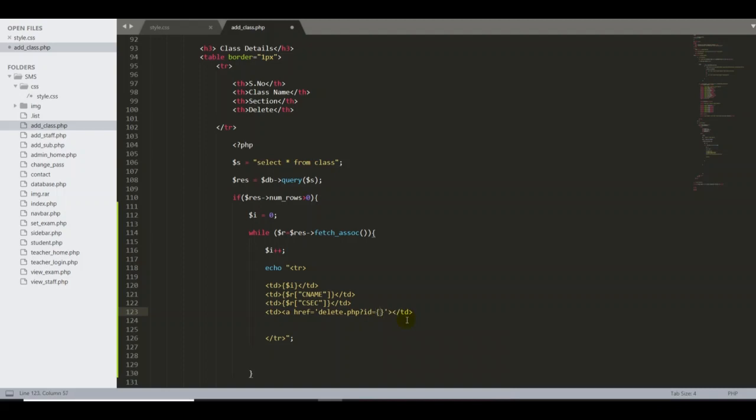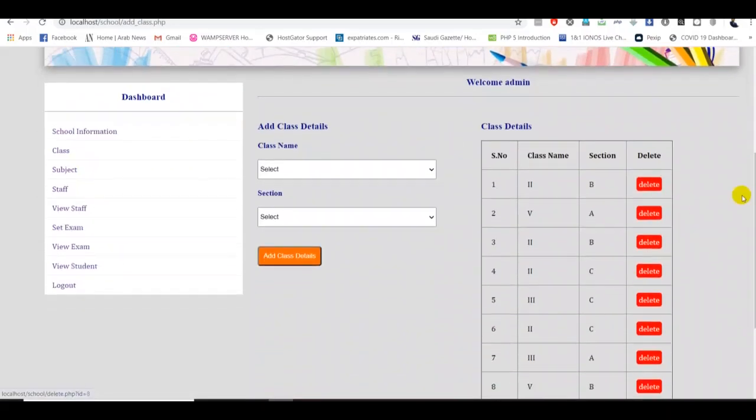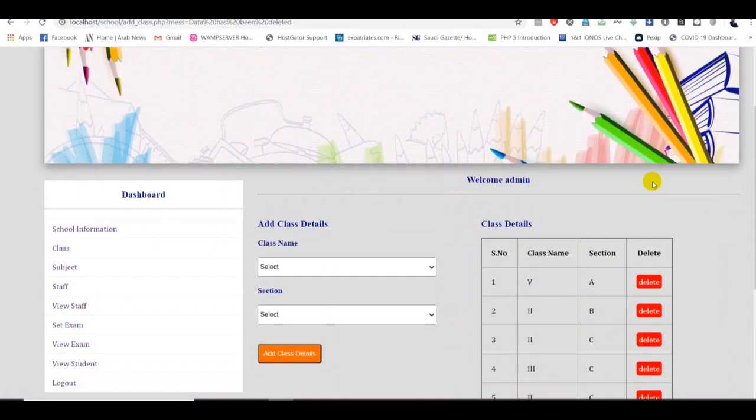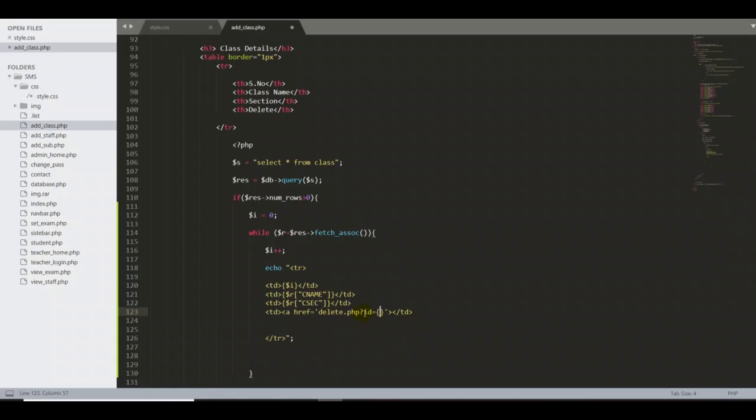In this case, the ID means, for example, let me open my original one. If the user clicks delete, I want our system to delete from here, by CID, because otherwise it will conflict. So first I want to collect the CID number, then I ask the system to delete. So I'm declaring one temporary variable called id, because $R means all the data is stored in $R.